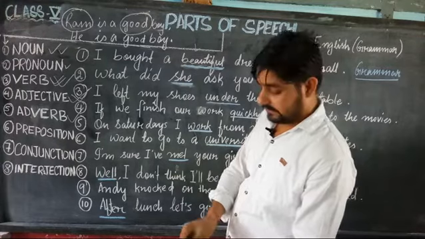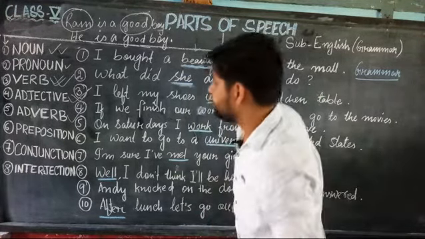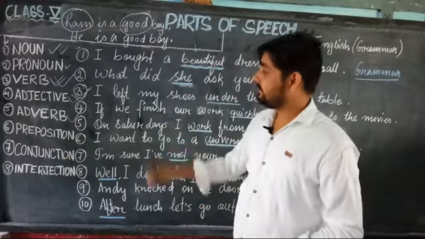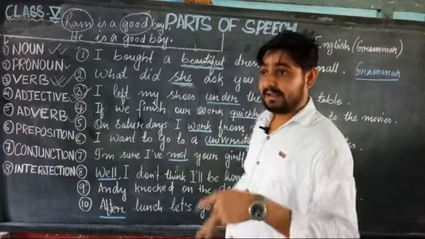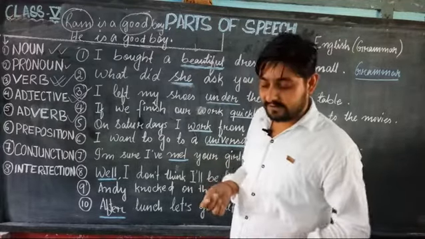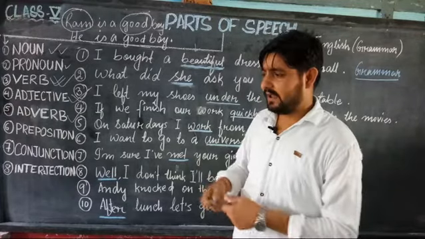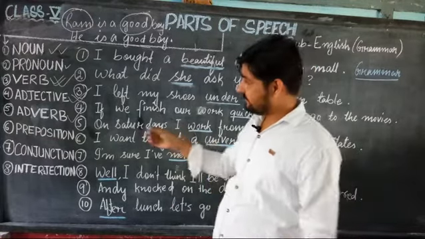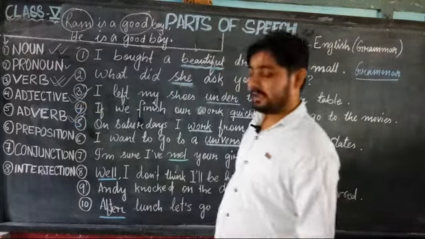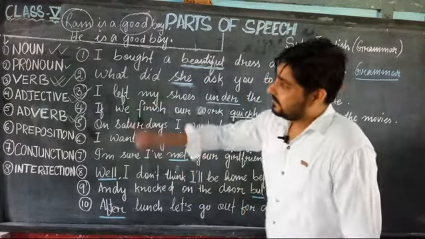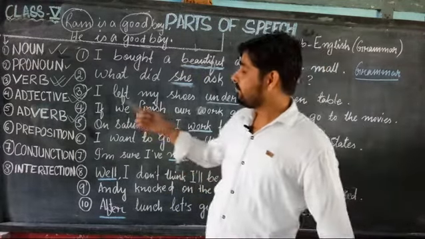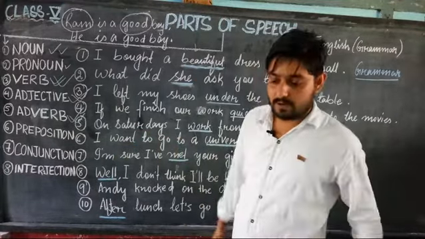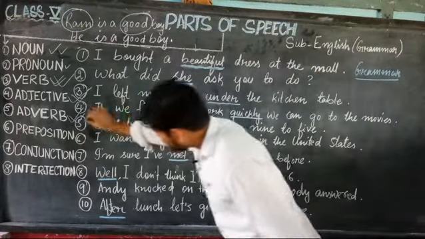It qualifies the verb, the adjective, or another adverb. So this is called what? Adverb. Like cleverly, smartly, quickly. So this type of words comes under the adverb. Why? Because these words qualify the verb, or modify the adjective or another adverb. So this is called adverb.